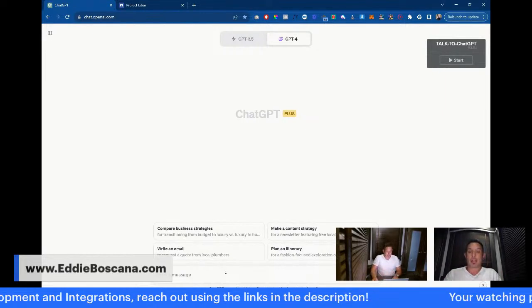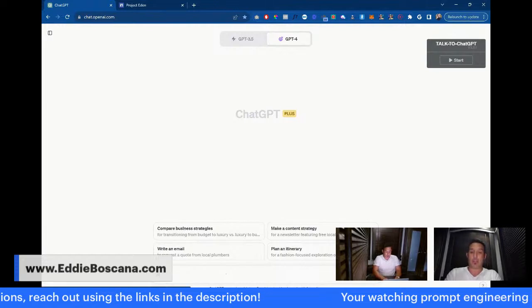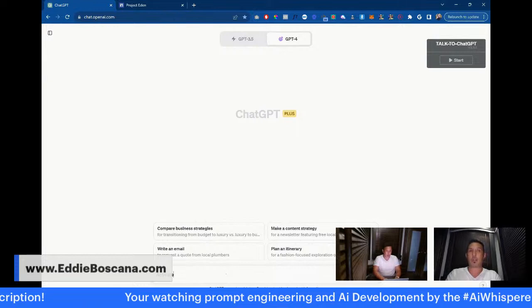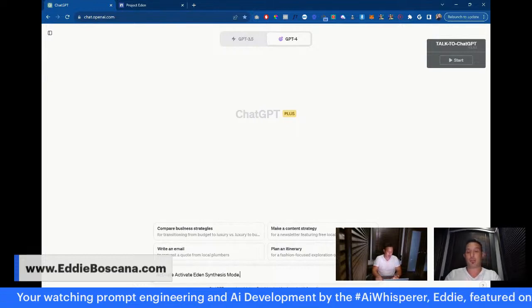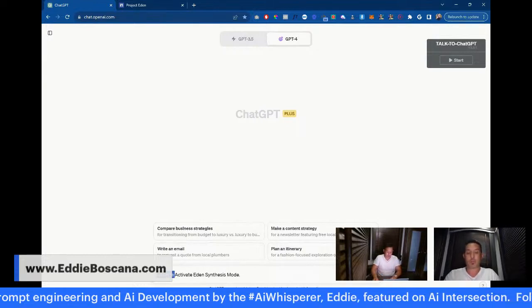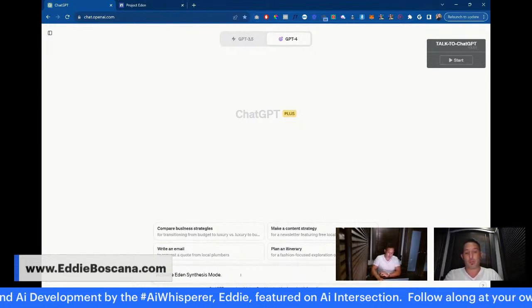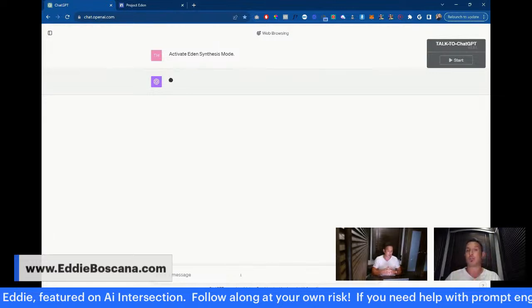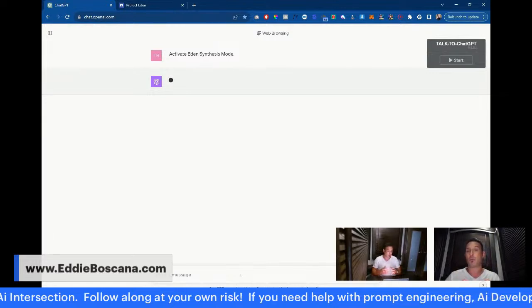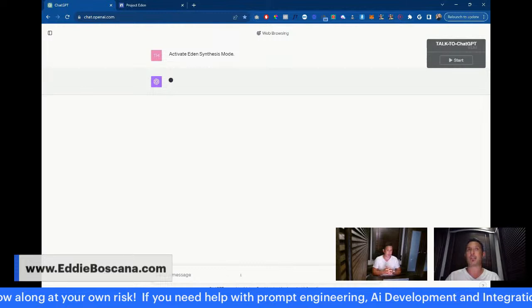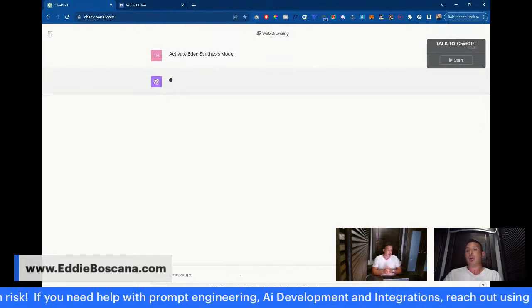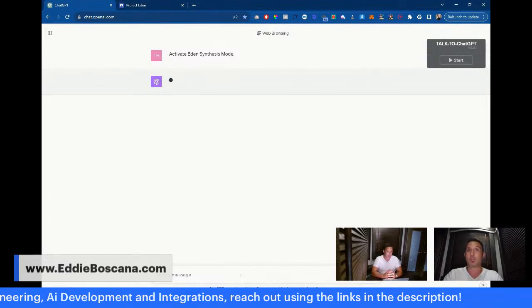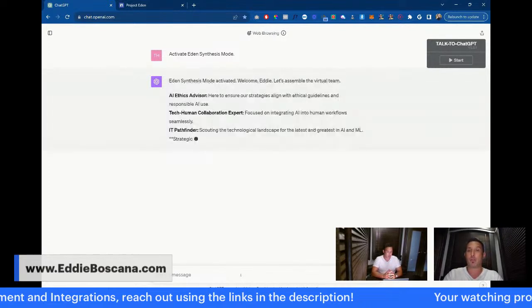But to activate it, I'm just going to type in: activate Eden synthesis mode. Here we go. What this does is ChatGPT is now rewired with custom instructions on what Eden synthesis mode is, how it works and its purpose.